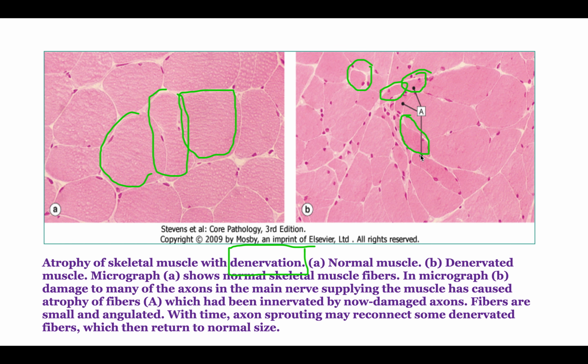Normally you can see the skeletal muscle in the normal picture, and side by side you can see the abnormal picture. Here the skeletal muscles have shrunken in size. This can also be asked.